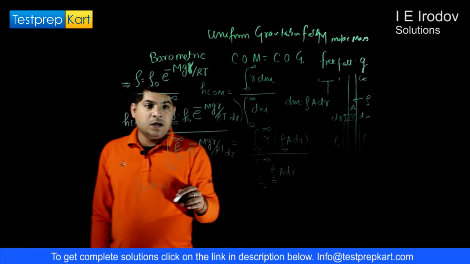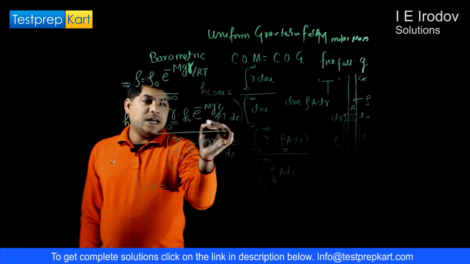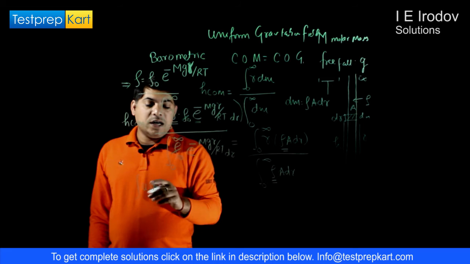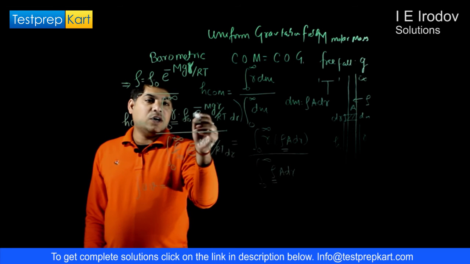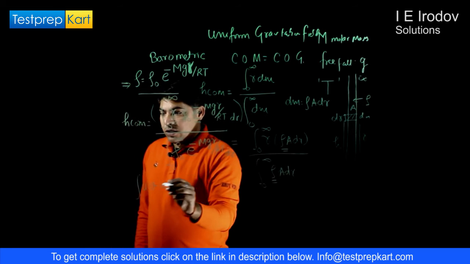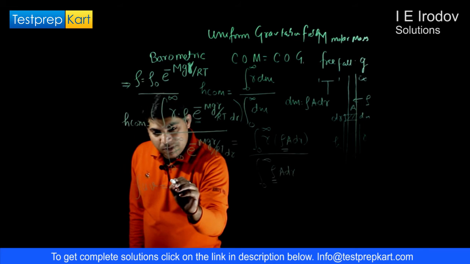Now see, in this integration at the numerator, there are two variable functions. One is r and the other is e to power minus mgr over RT. So we can use integration by parts.